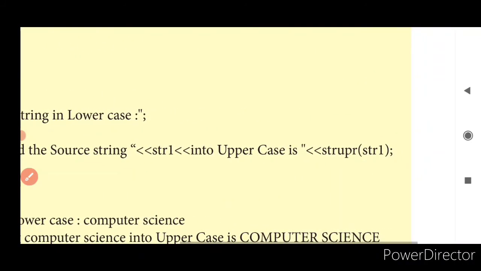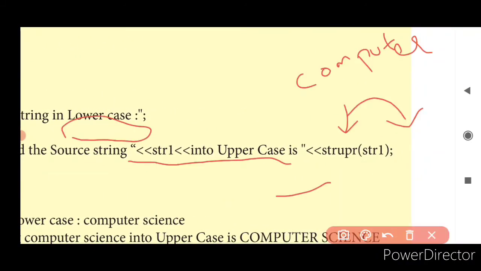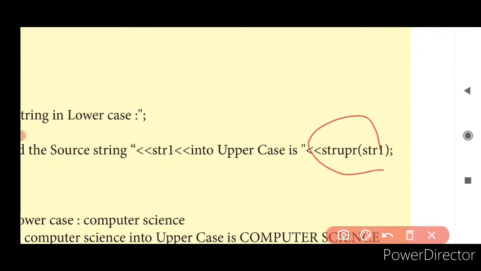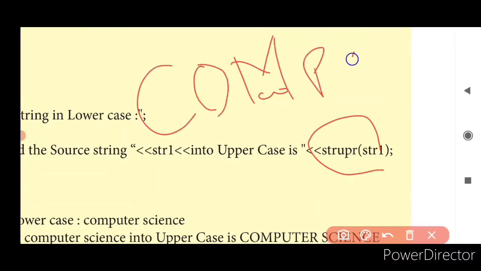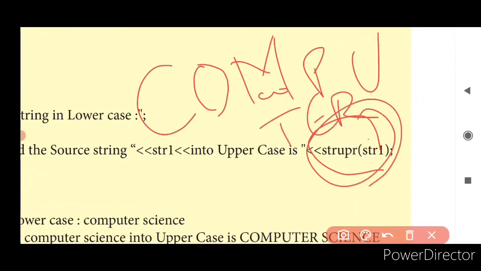Here you have a function called strupr. What will this do? Strupr converts the string into capital letters, so computer becomes COMPUTER. This is what actually takes place here.